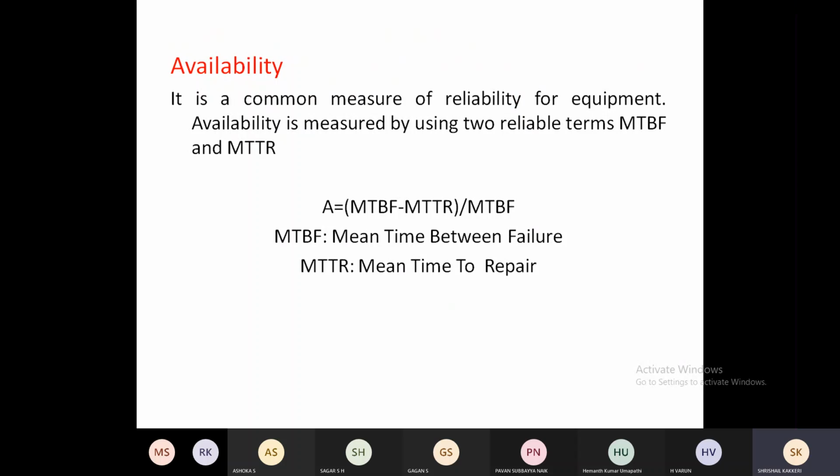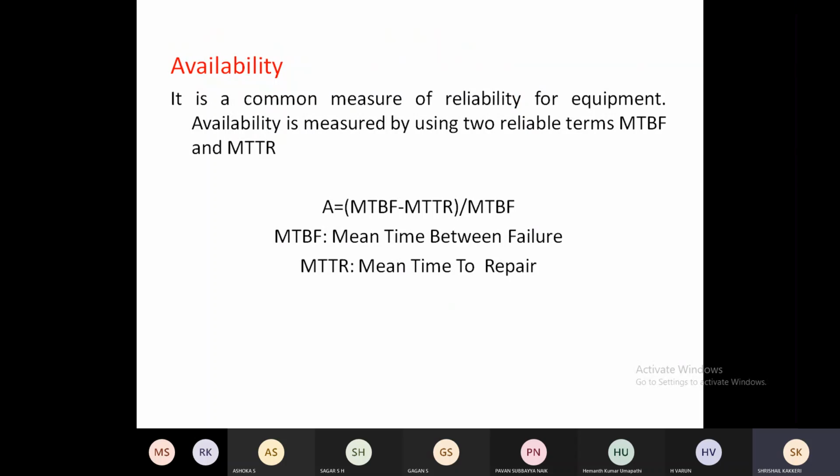Sometimes it will fail, or sometimes it will fail to do the measurement, and how much time it has taken to repair, and how many times it will be failing, breaking down, and how much time you have taken, that will be deciding the availability.